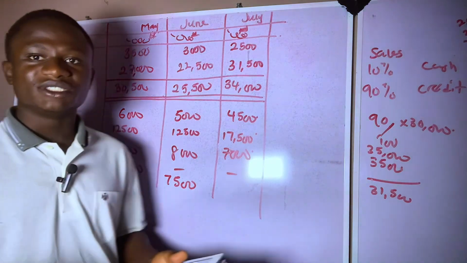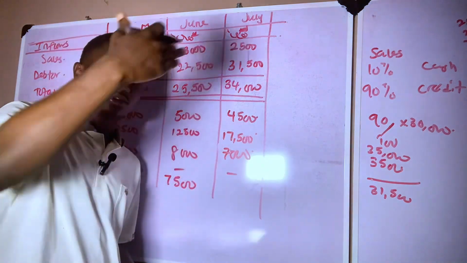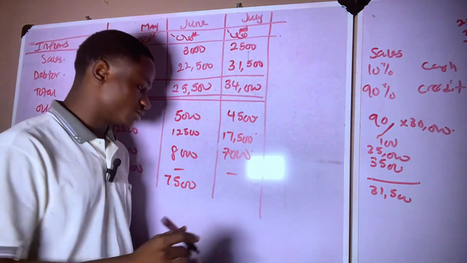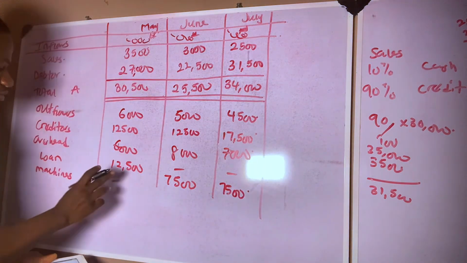So what does this mean? 7,500 in each of the succeeding months. That means subsequent months after June, July, we will continue paying 7,500 till we exhaust that amount. So of course we are going to pay 7,500 here again, but nothing here.